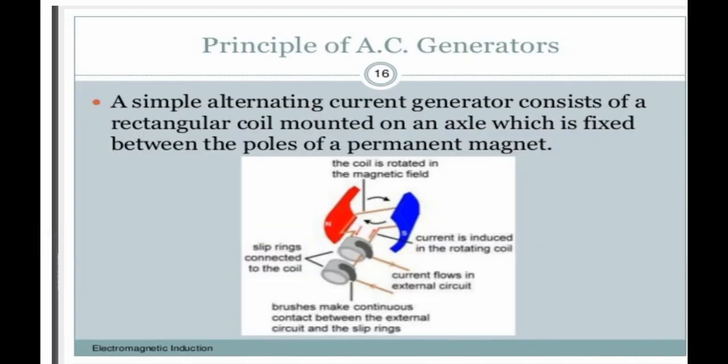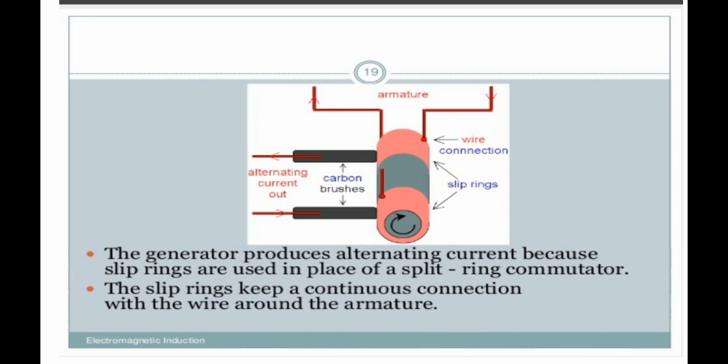As you can see here also, the movement of the slip rings is shown. The two magnets are permanent magnets. A rectangular coil, the armature coil, is rotated in a clockwise and anti-clockwise direction, and current will be produced. These are the two slip rings, and carbon brushes are attached to them. This is the axle, and through this axle the two slip rings are mounted. These are the black carbon brushes, and an alternating current flows in forward and backward directions.